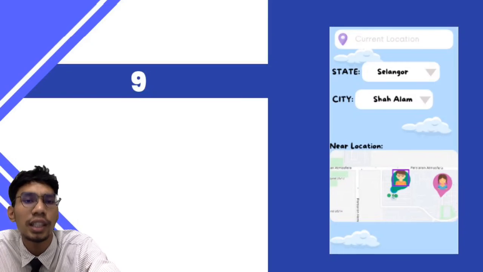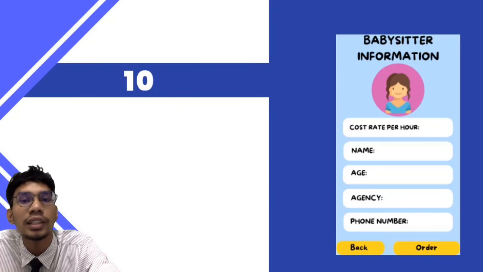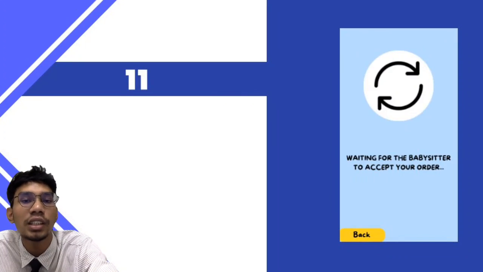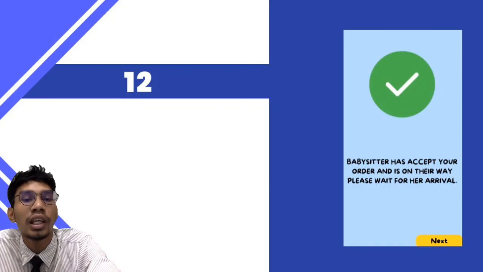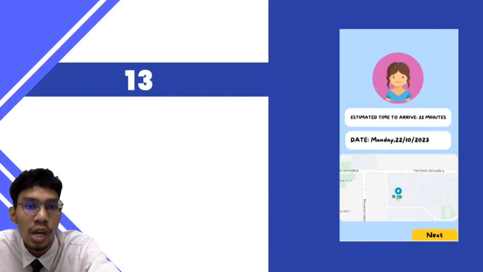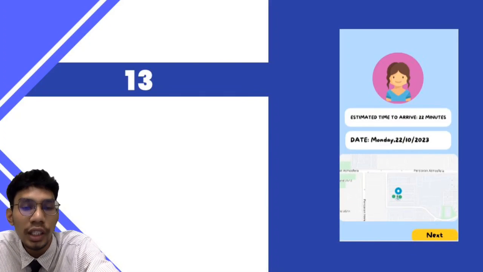If the user clicks any of the pin icons, the system will display personal details of the caretaker, for example, cost rate, name, age, and agency. If they wish to use the caretaker service, they can click the order button. After that, the user can see the status of orders such as waiting status or successful status. If the caretaker has confirmed the order request, the system will show the estimated time of arrival, booking date, and tracking map.